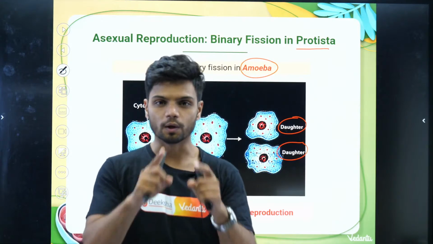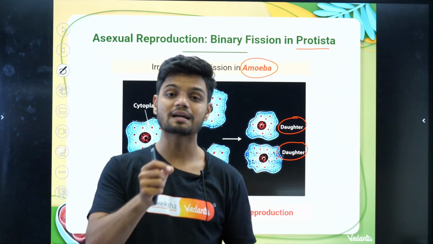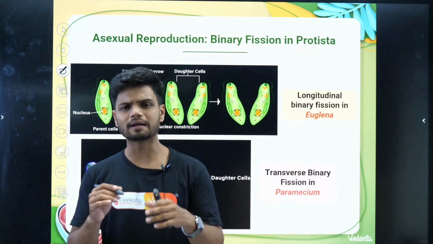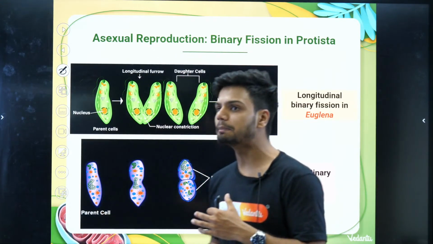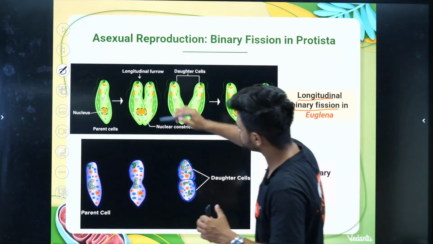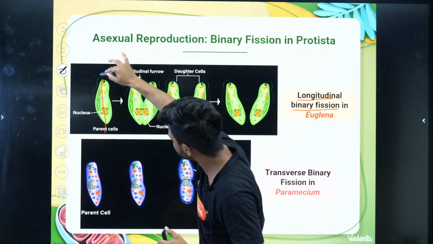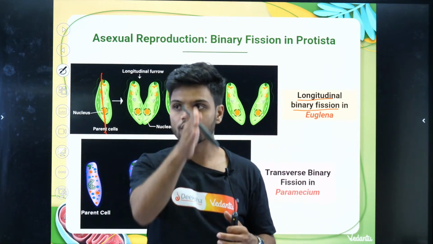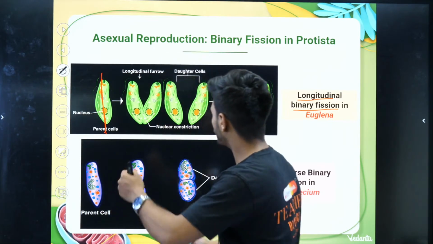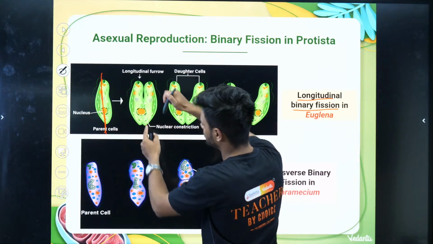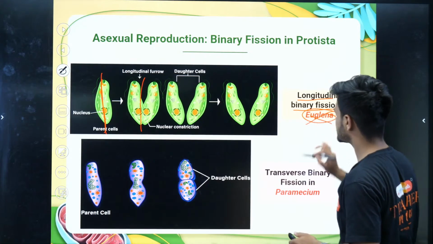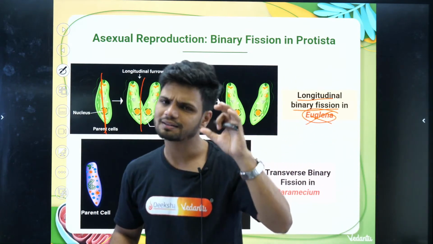Binary means 2. When one cell is dividing into 2 cells, that is called binary fission. Now what about multiple fission? This is a little bit outside your NCERT. In multiple fission, there is something called longitudinal binary fission. If it is dividing longitudinally, that is also binary. One cell is dividing into two cells, that is longitudinal division. The example is Euglena. You don't need to remember this. I will tell you later what example you need to remember.